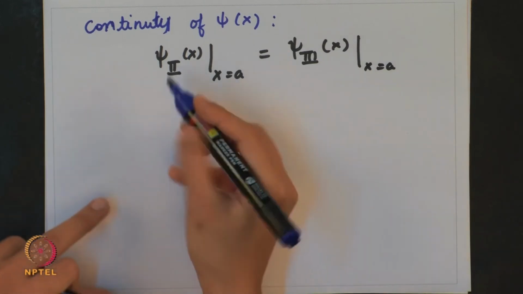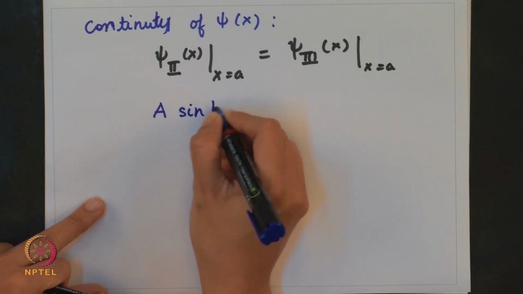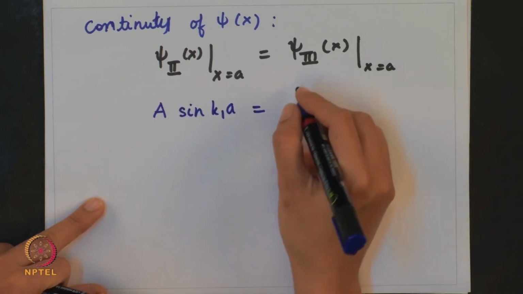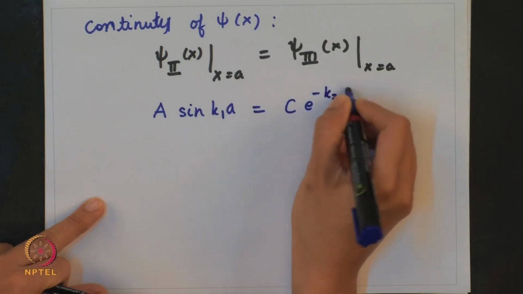Using this I obtain sin k1a is equal to C e raised to i k2a.